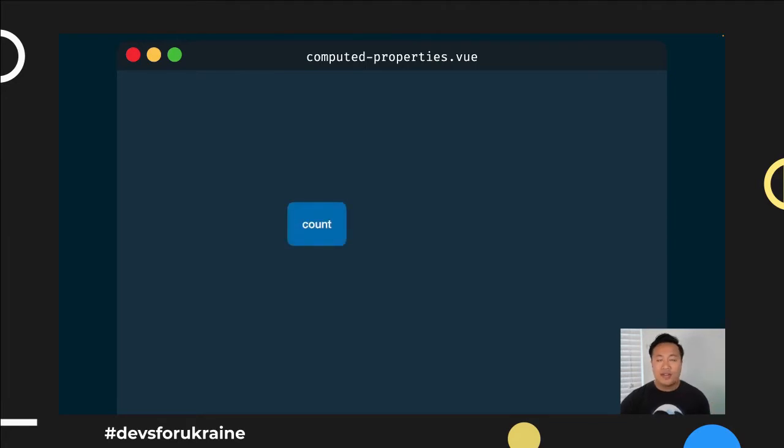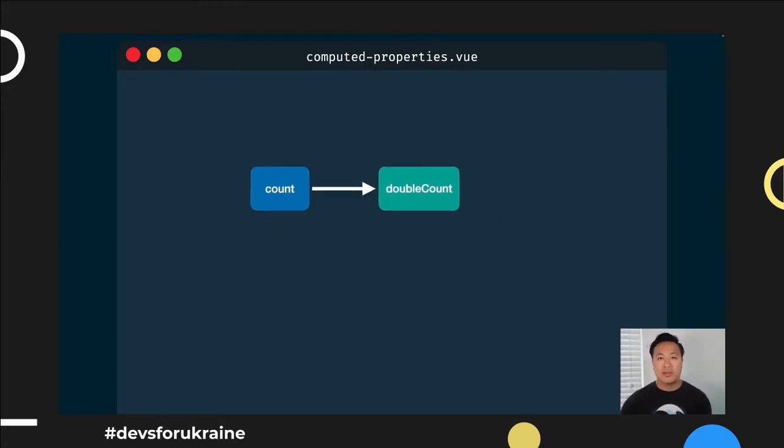First off, we have a count, right? This reactive piece of data. And let's say you want to have something that doubles that count. Well, to do that in most frameworks, it's fairly straightforward, right? You have your reactive data for count, and then you have something watch that data to update another piece of data that then, based on the update of the count, will double that count. Fairly straightforward, right? But then as we know, applications grow more complex and that dependency chain can get pretty complicated.